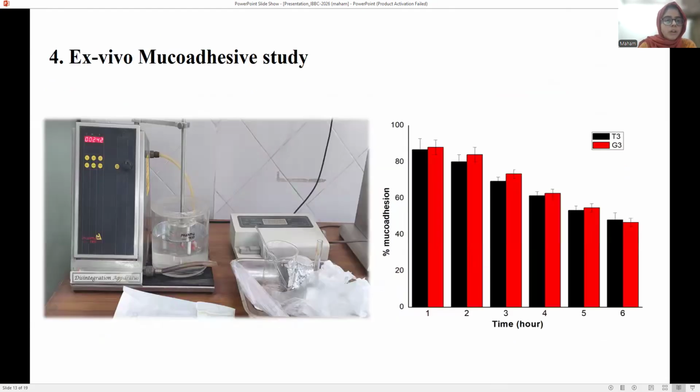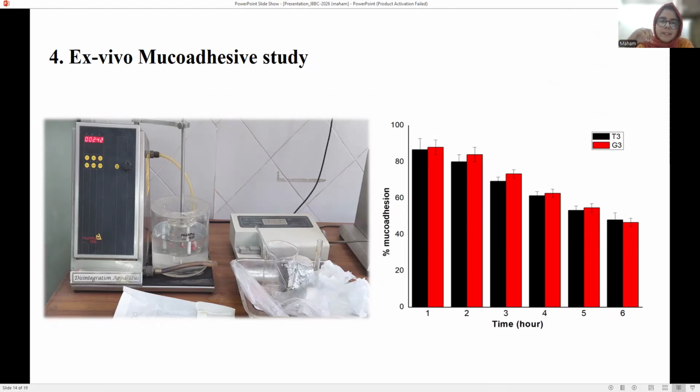For the ex vivo mucoadhesive study, a mucoadhesive disintegration apparatus is used. After all the assembly is done, the experiment is run for 6 hours, with a reading taken after an interval of 1 hour. The degree of adhesion also depends on the degree of cross-linking.